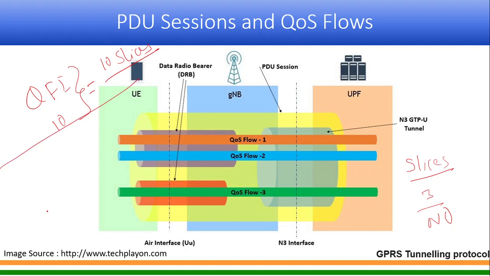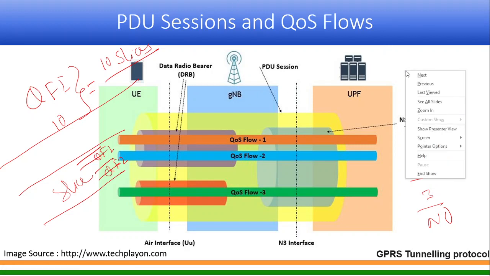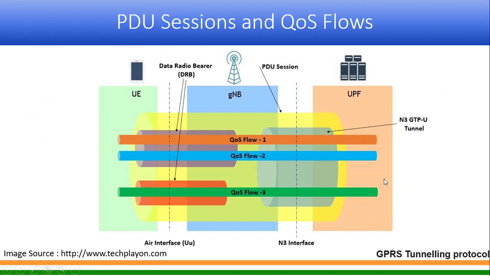The second thing I want to explain is that suppose you have one slice for anything, even within the slice I can have more than one QFI. Is it now clear to some extent? Okay, shall I move to the next?